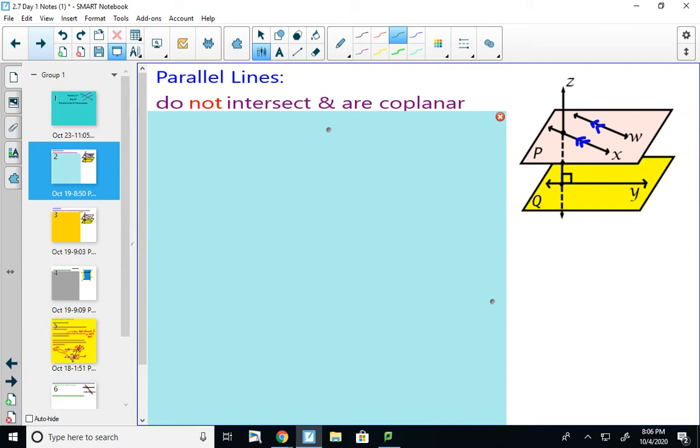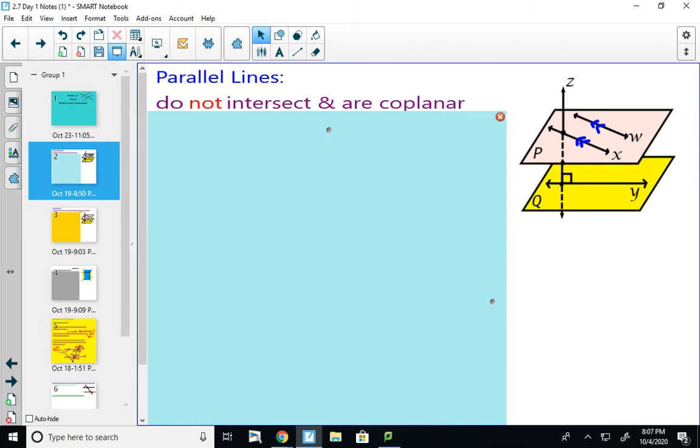So just a review of the word parallel. Parallel lines do not intersect and are coplanar. You probably haven't heard that coplanar part of the definition of parallel lines before, because in past math classes you have just worked in 2 dimensions, so we haven't really talked about having multiple planes, but that is technically part of the definition of parallel lines.